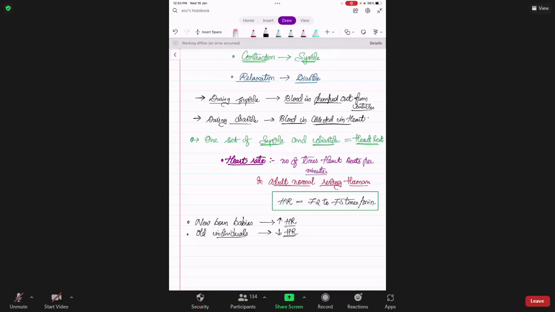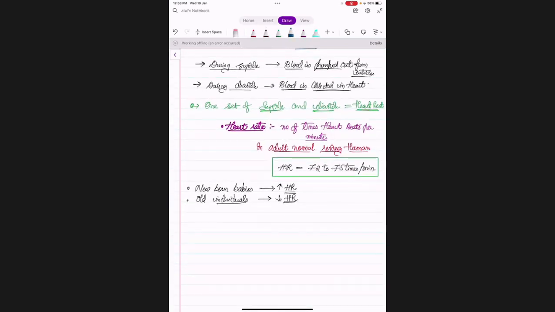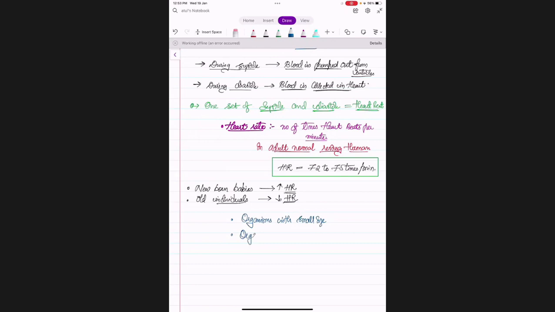And if you see with respect to size also, organisms with a smaller size have increased heart rate. Organisms with a large size will have decreased heart rate.